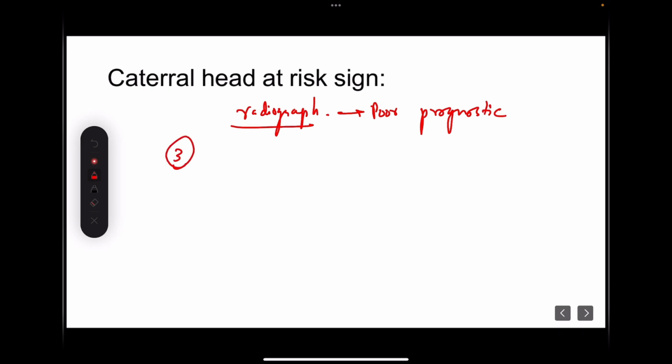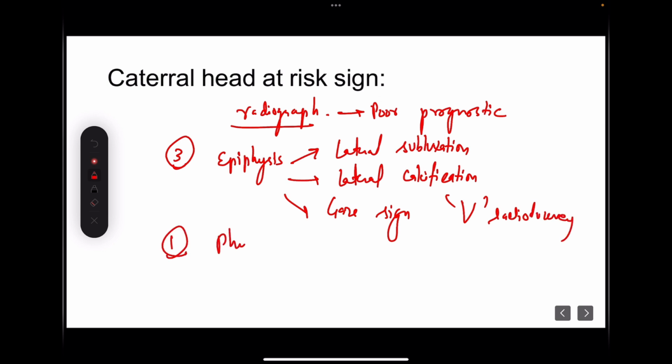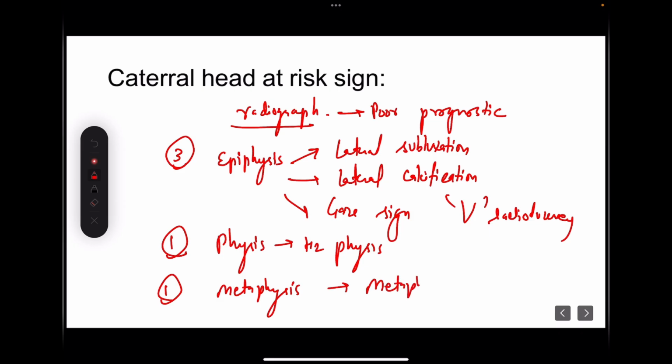Three signs will be present in the epiphysis. What these are? One is lateral subluxation. We have already discussed lateral calcification. And one is gage sign, that is V-shaped radiolucency. How does it look? We will be seeing. One in the physis, that is horizontal physis, and one in the metaphysis, that is metaphyseal cyst. I have already told you.